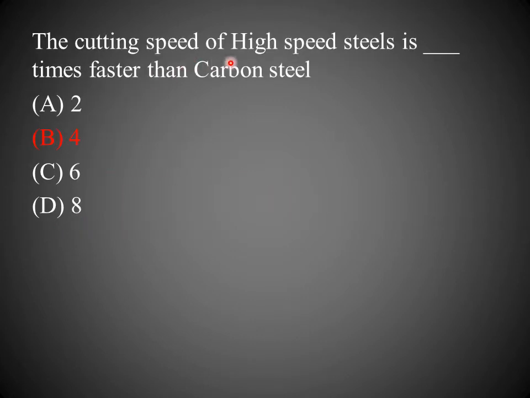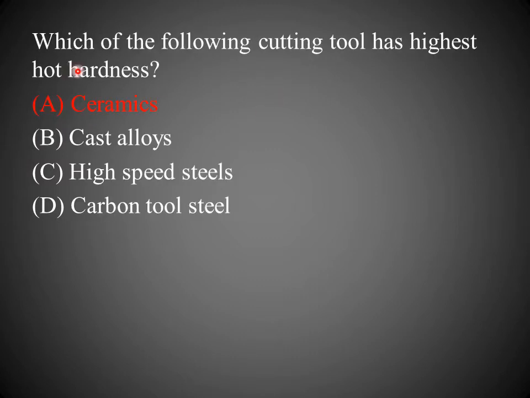The cutting speed of high speed steel is 4 times faster than carbon steel. Which of the following cutting tools has the highest hot hardness? The highest hot hardness is of ceramic tools. Ceramic cutting tools always have the highest hot hardness in comparison to these types of material.